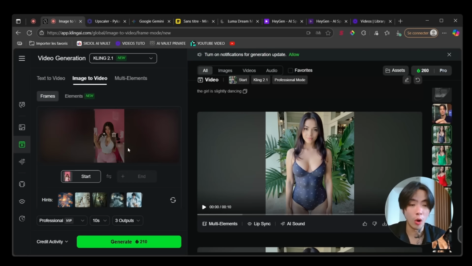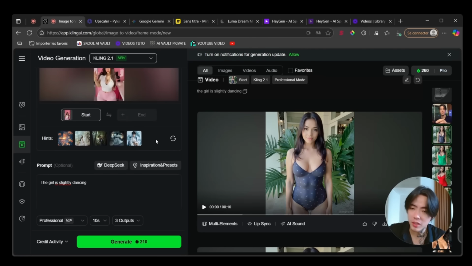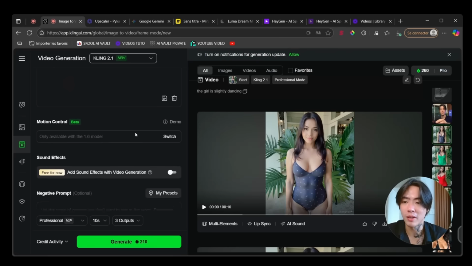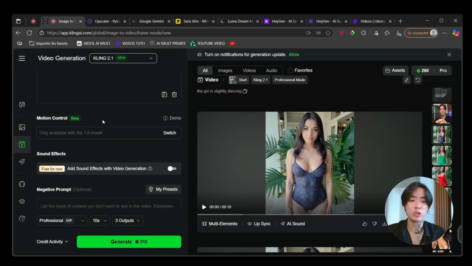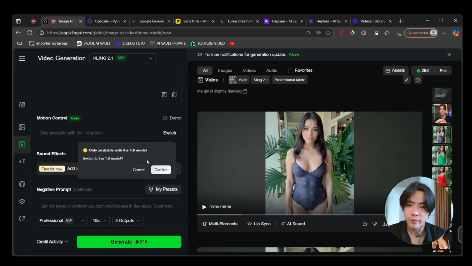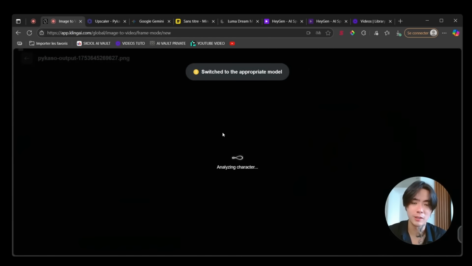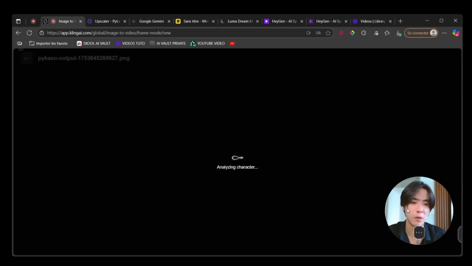Now you just need to upload your photo right there. There are multiple settings, but it's very, very easy to do, and I will explain why. Right there, there's a motion control. What I want to do is just make a video of 6 seconds of the girl dancing. That's all. And then it can literally have millions of views. If you click here, it will ask you to go back and switch to 1.6, which is not the best for the video, but you will have this feature. I'm going to explain it to you.